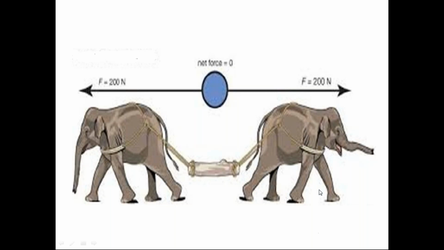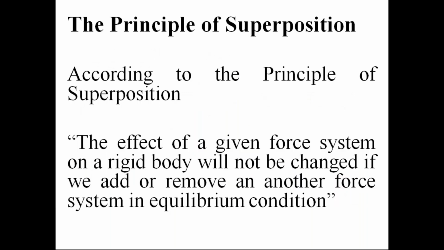They are opposite in direction, equal in magnitude, so they cancel with each other. So the effect of these two collinear forces on the rigid body is zero because they are in equilibrium condition.